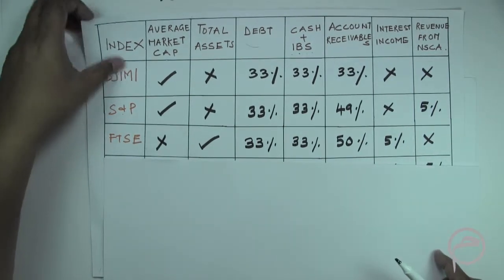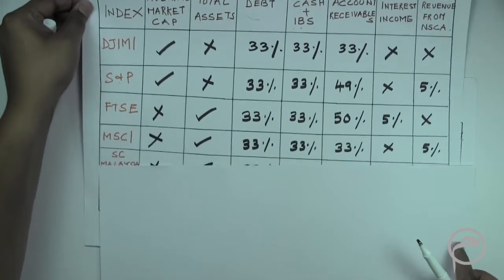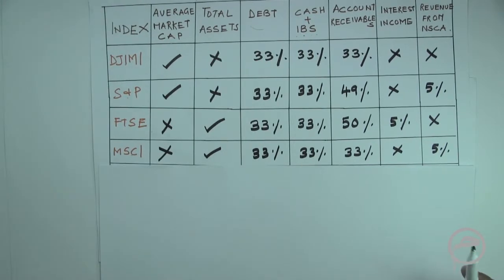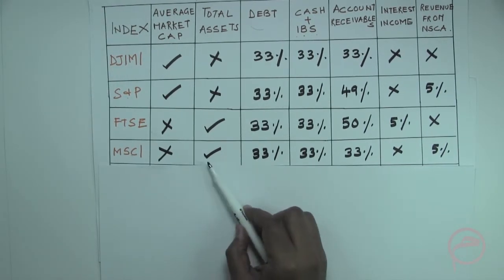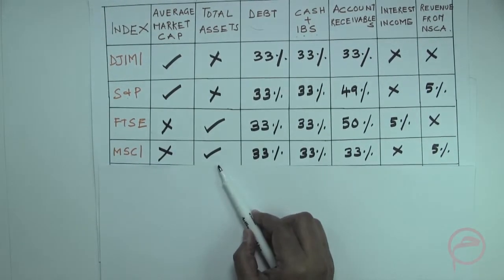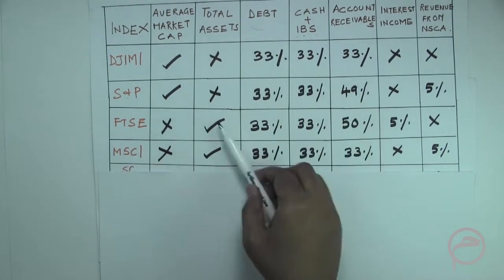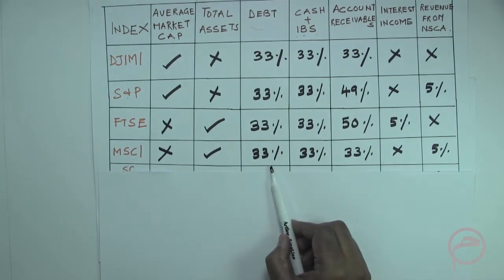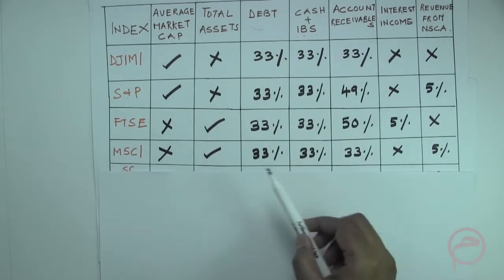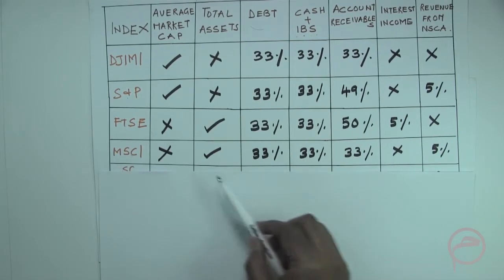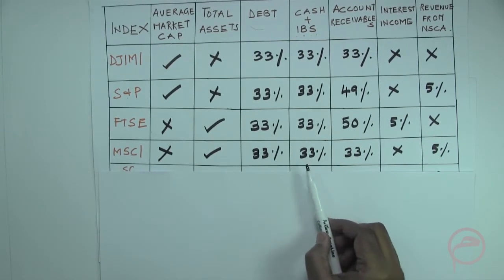Let's go still further and look at MSCI. MSCI again uses total assets. In case of debt, the total debt divided by the total assets should be less than 33%. Cash plus interest bearing securities divided by the total assets should be 33%.